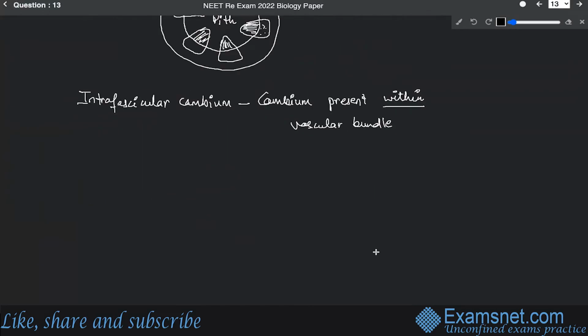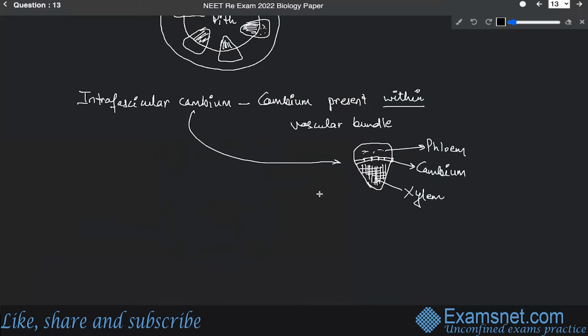If I just draw like this, for example, this is a vascular bundle and this is the cambium. Here the lower part is the xylem part and this one is the phloem. This is the cambium, that means intrafascicular cambium. And this is the xylem. All right. So this is basically the intrafascicular cambium that we have drawn.